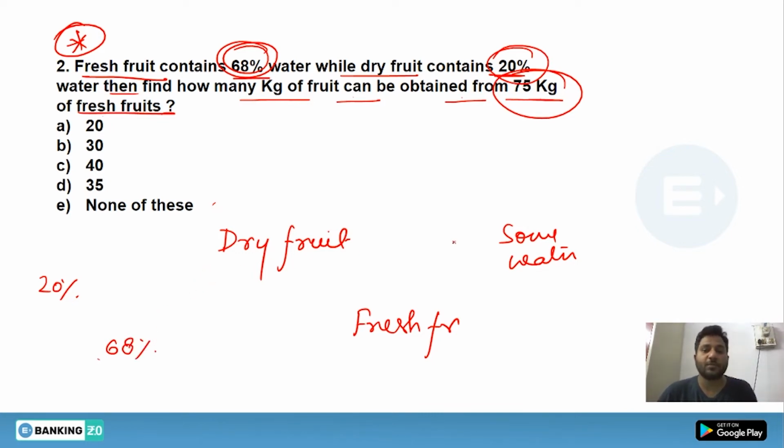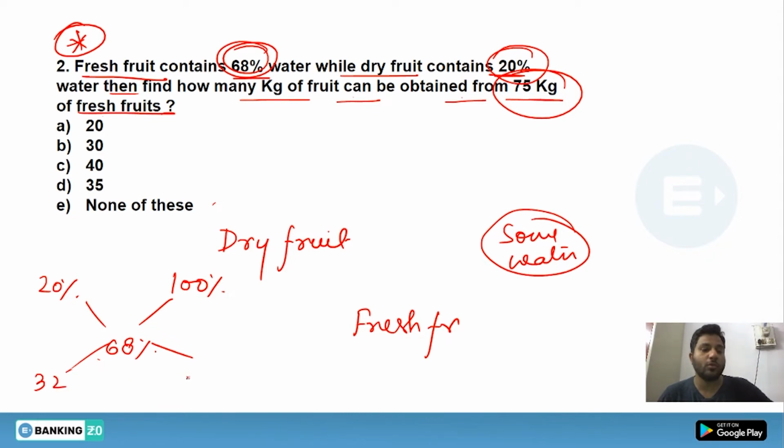By how much water have you added? So you will see that you have added pure water and it will become 100%. Now 32:48. So the final ratio would become 2:3. As you know that after adding water, your fruit will become fresh.